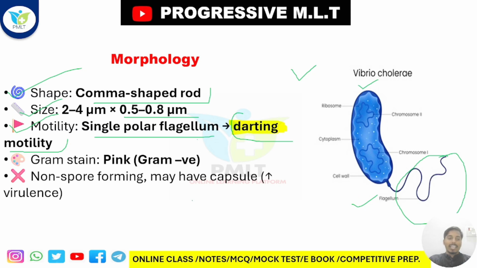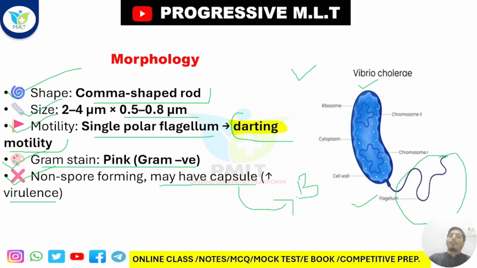After that, it is gram stained pink in color. Why? Because it is a gram negative bacteria. It is non-sporing and may have a capsule. Whenever a capsule is found, they are highly virulent. Capsule basically enhances the virulence of the bacteria.